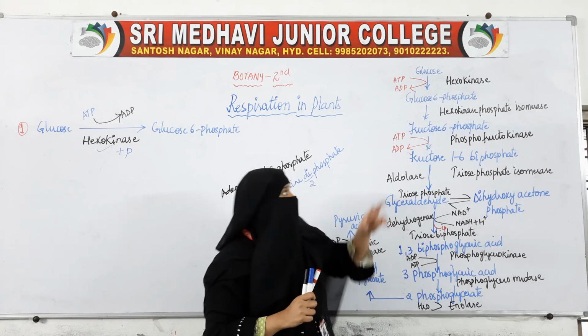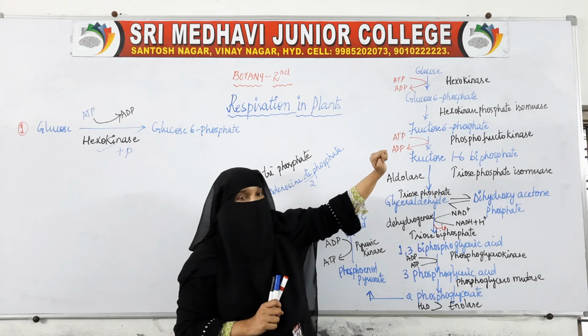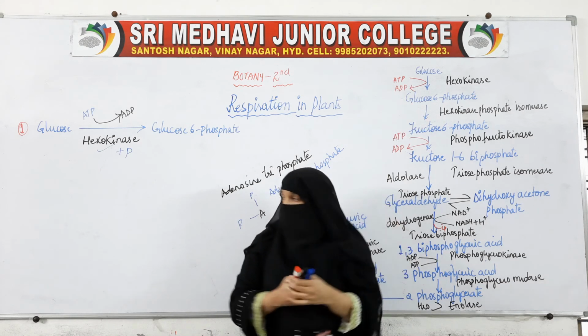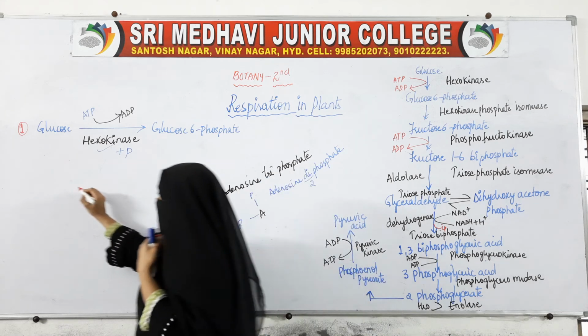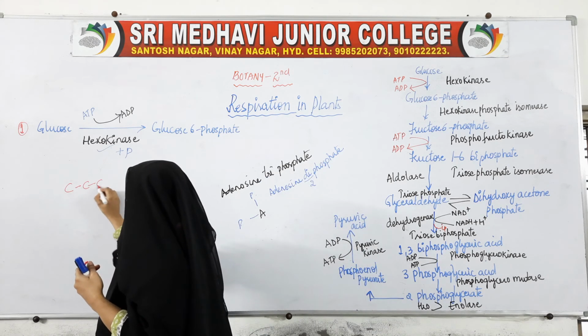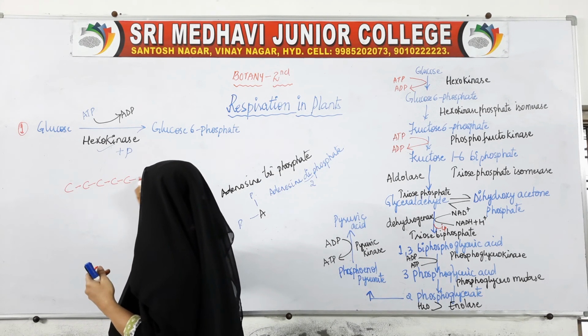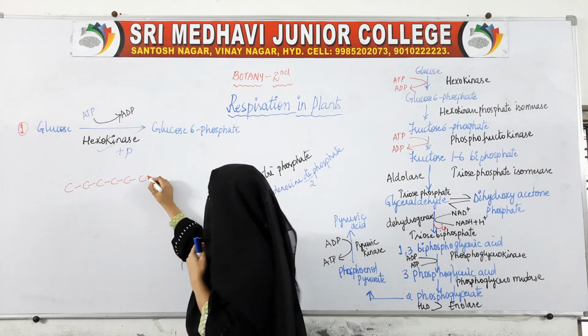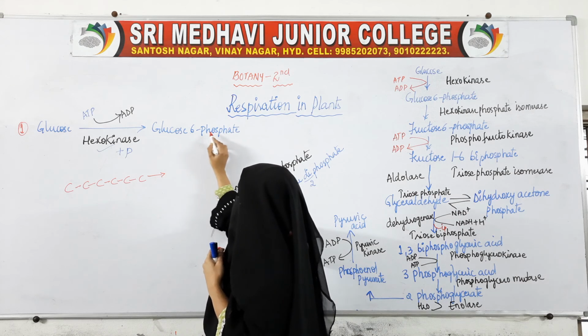Now moving on to the second step. The second step is this glucose 6 phosphate. If I write this, this is the glucose 1, 2, 3, 4, 5, 6. This was a glucose 6 carbon compound. Now it has changed to glucose 6 phosphate.